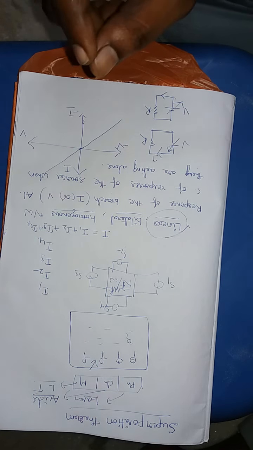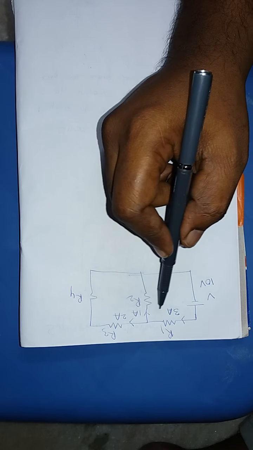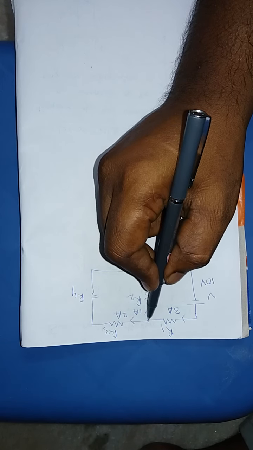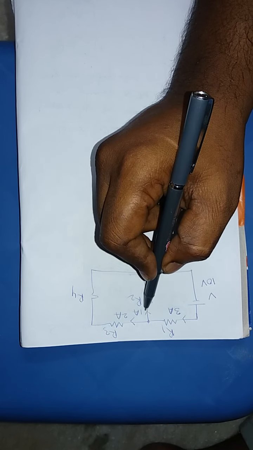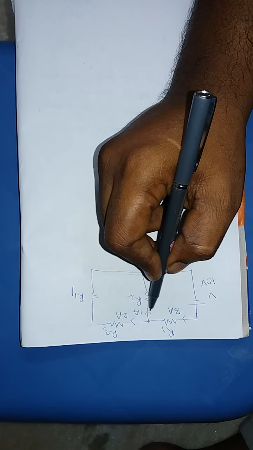Let us say when V is equal to 10 volts, assume that the current is equal to 3 amperes. Let us assume this is 2 amperes and here it is 1 ampere. That means the current dividing rule also obeys here: 3 is equal to 1 plus 2.